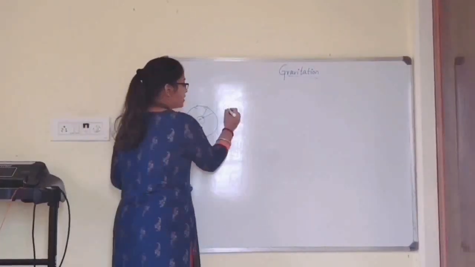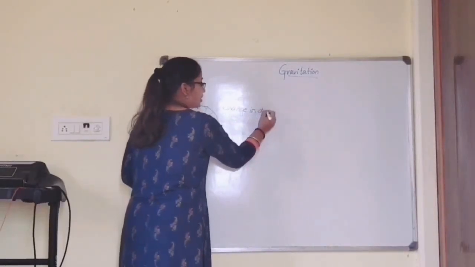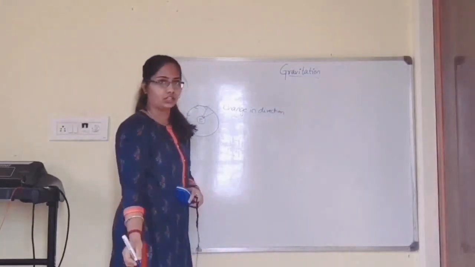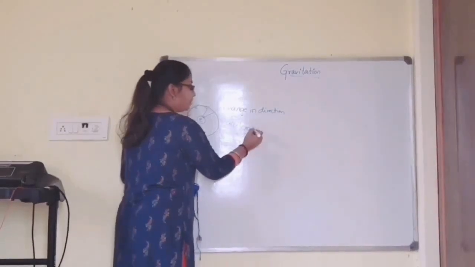If it is changing its direction, we can conclude that a change in direction indicates a change in velocity, and even the acceleration will change.